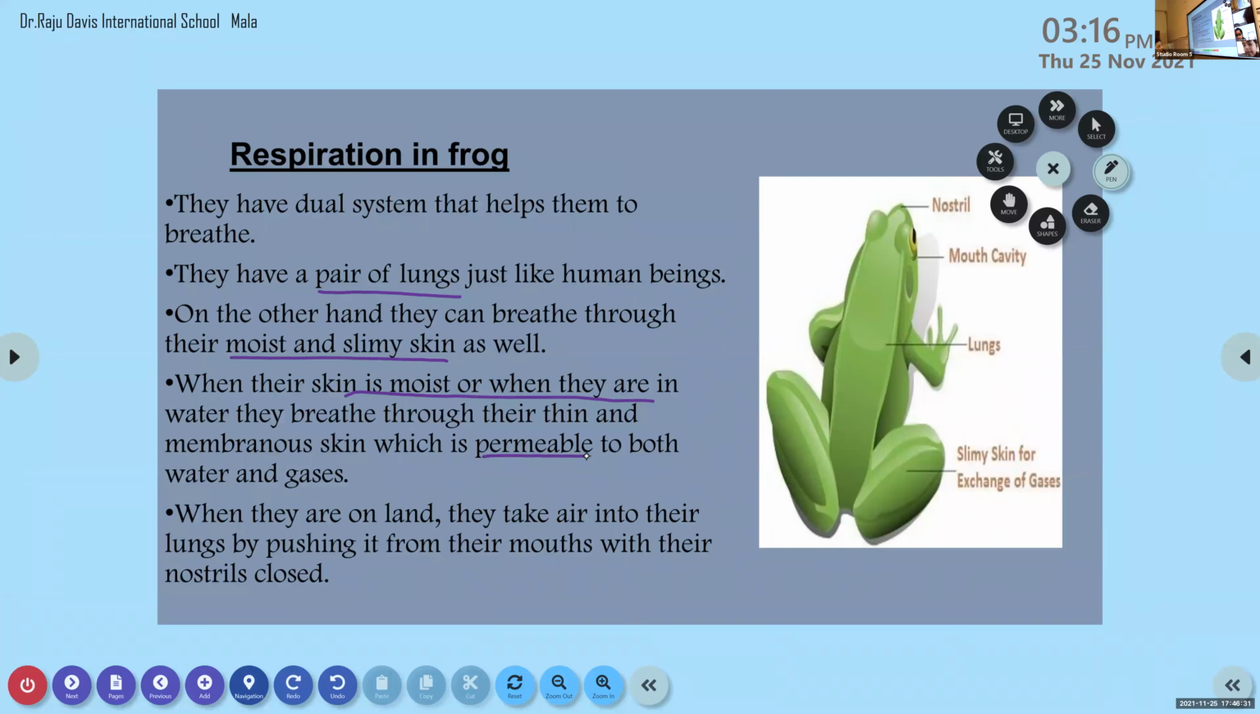They use this pair of lungs for respiration when they are on land. Whenever they use this moist and slimy skin for respiration, it is when they are in water.